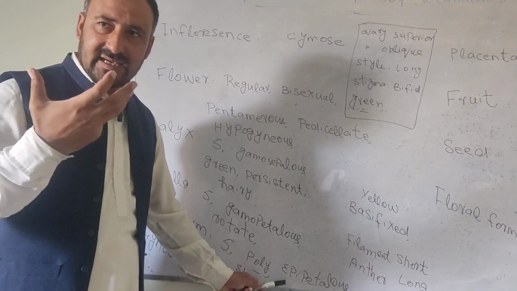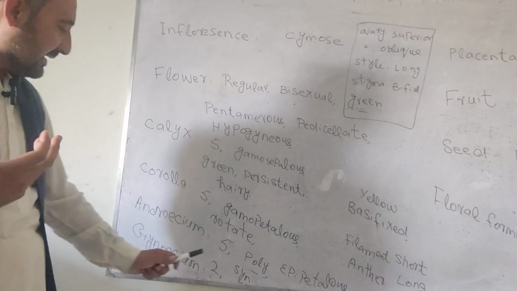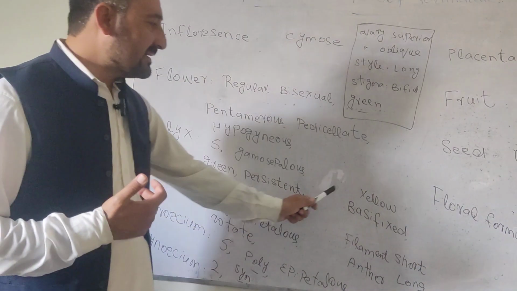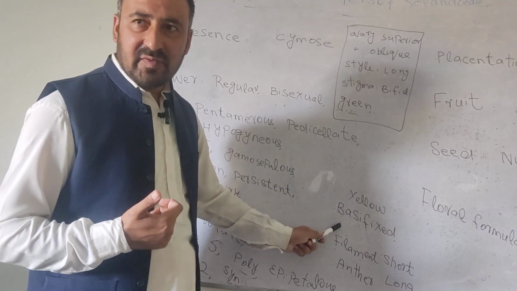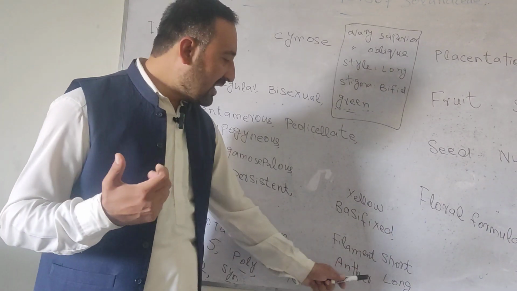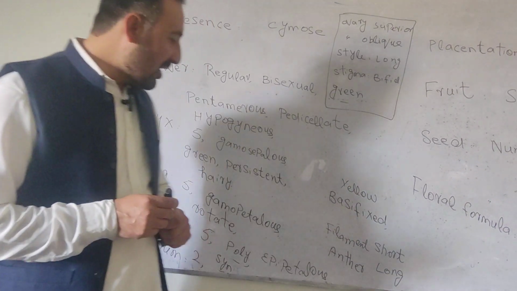The stamen is epipetalous. Okay, and it is yellow in color. Basifixed. Filament is short while the anther is long.